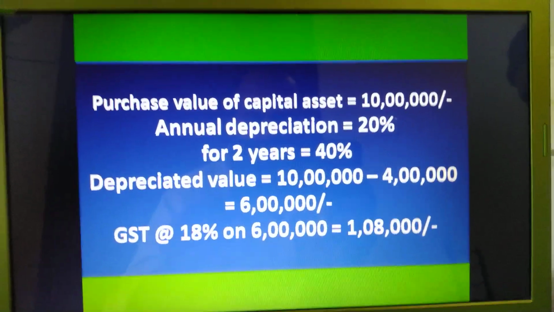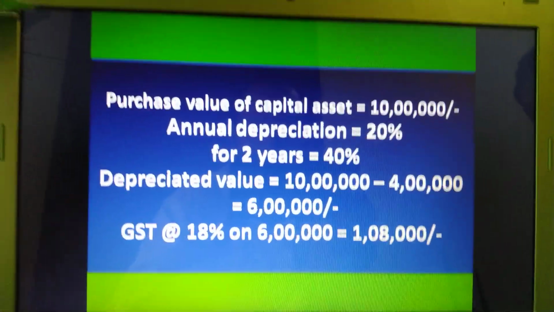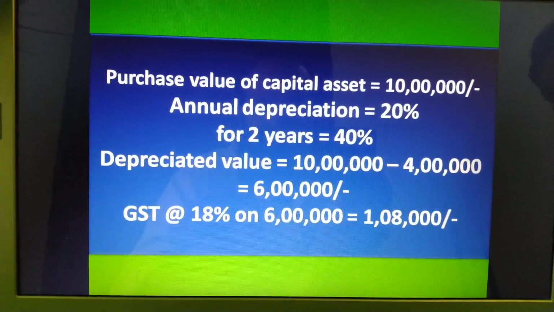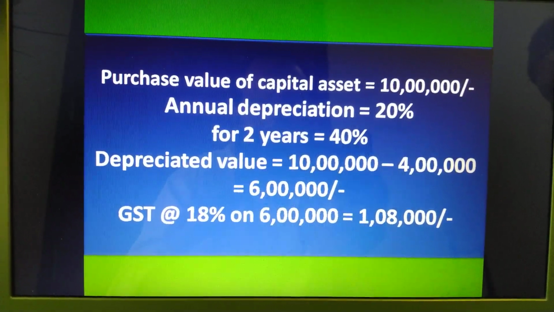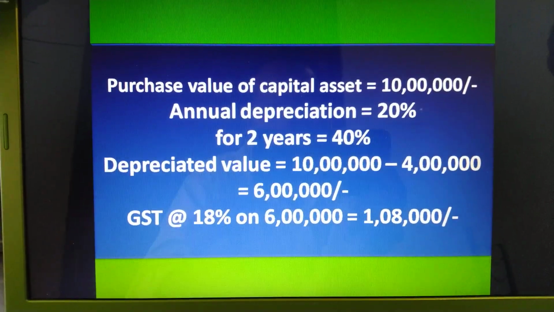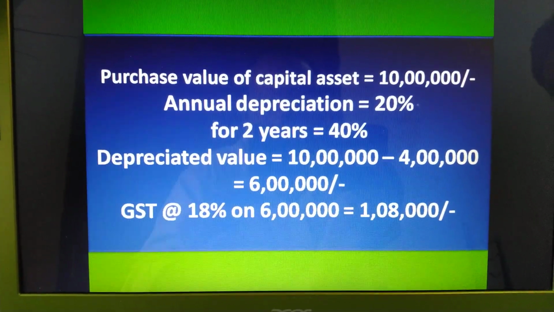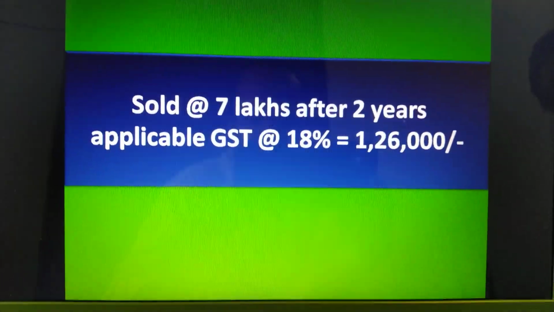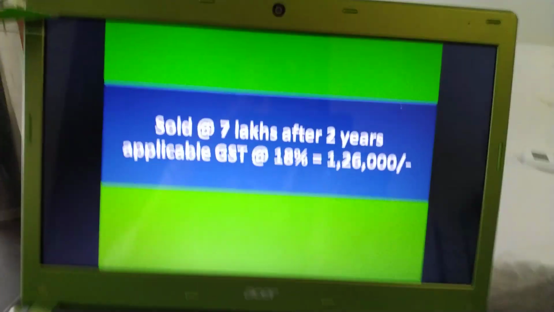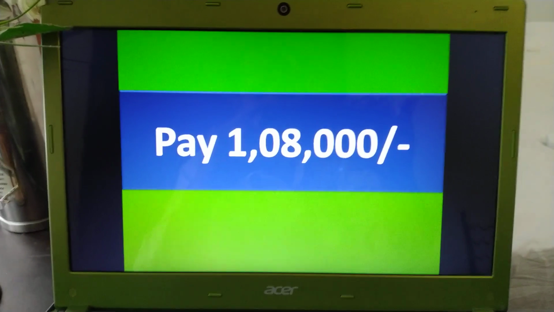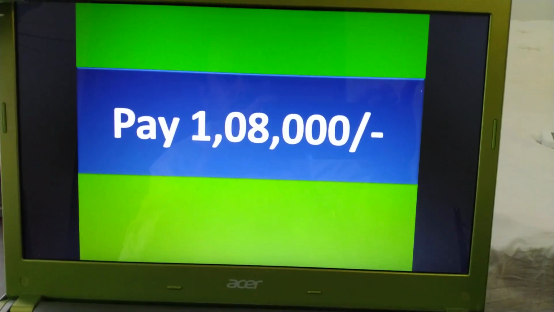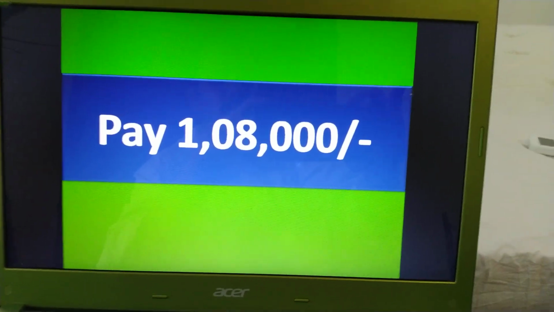We will look in detail at why the government introduced this particular provision. In our next class, you will understand how shrewd, how brilliant this provision is. Let's take the alternative case here. Previous slide. In the first case, when we sold the car at 5 lakhs, applicable GST for 5 lakhs is only 90,000 rupees.